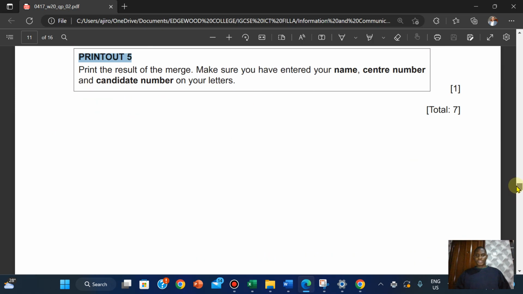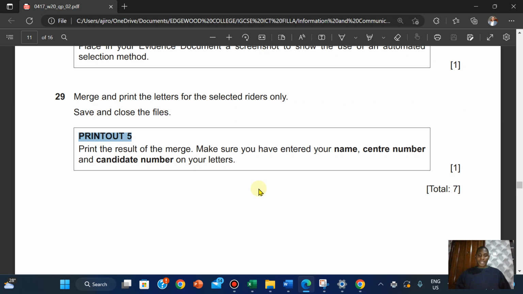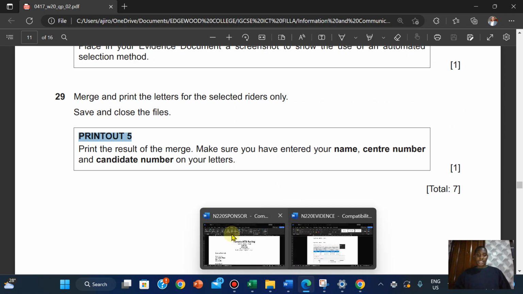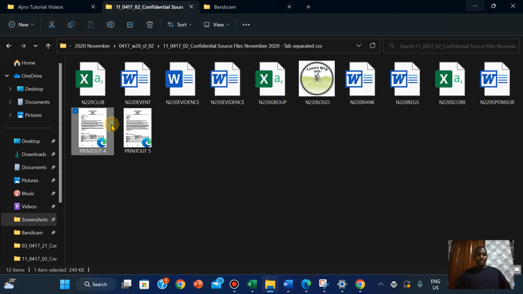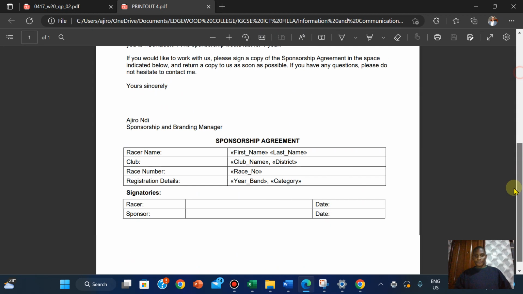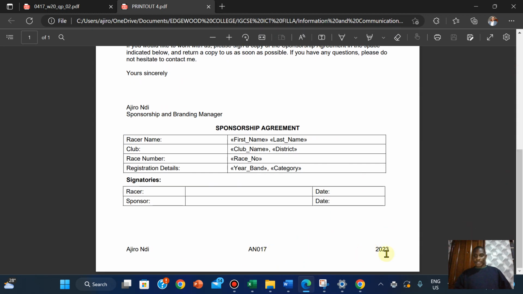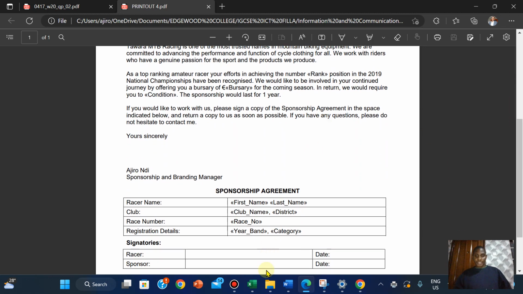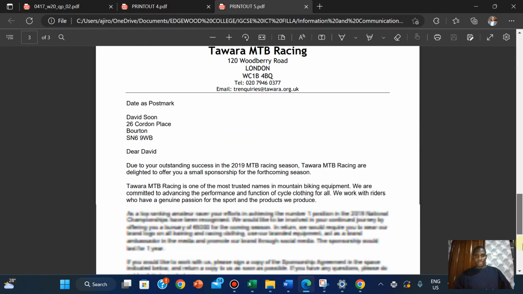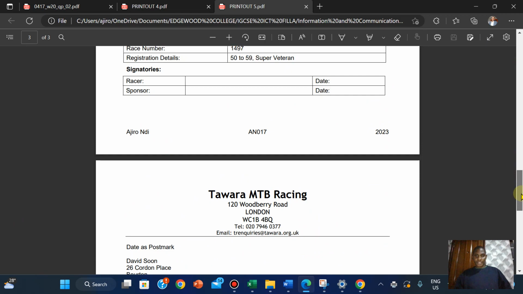At this point, we are done with this. We're done with this. 7 marks. It was quite simple, though we had technicalities in the issue of a filter, but still it was relatively easy for the 2020. And we can decide to come here to check our work to see how well it's been done and to see if our name, center number, candidate number is there. Yes, it is. And the merge fields are there. Yes, it is. This is fine by me.